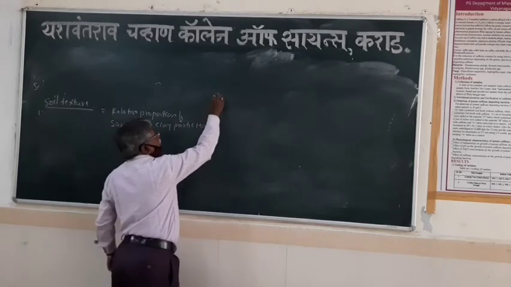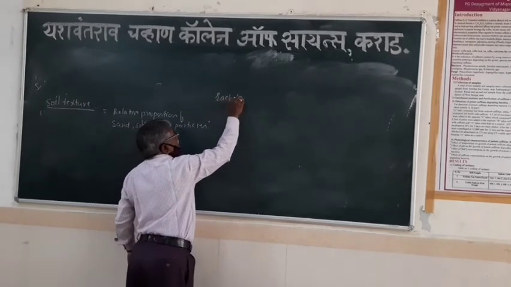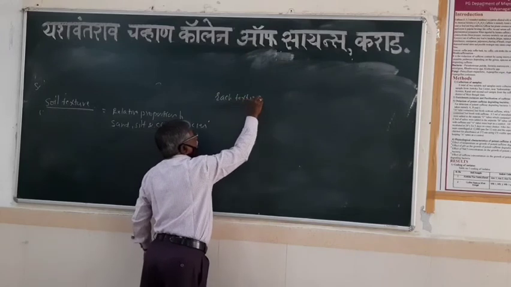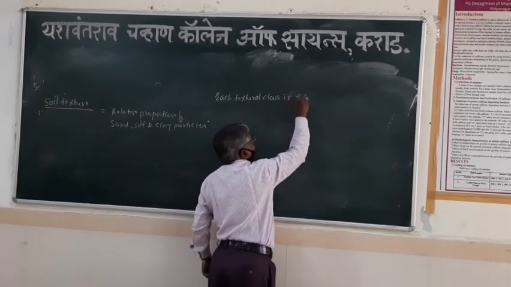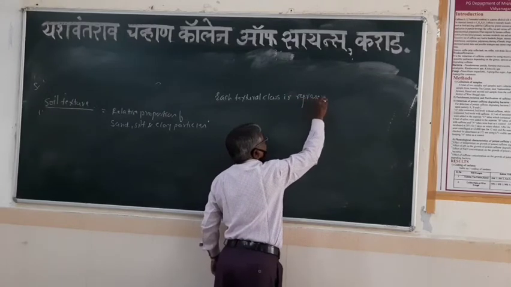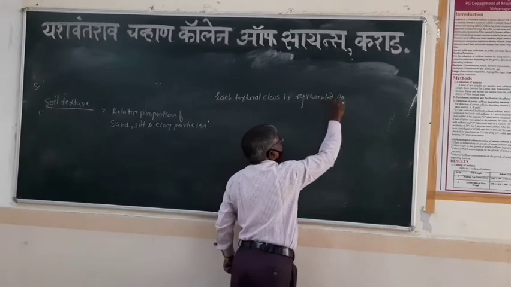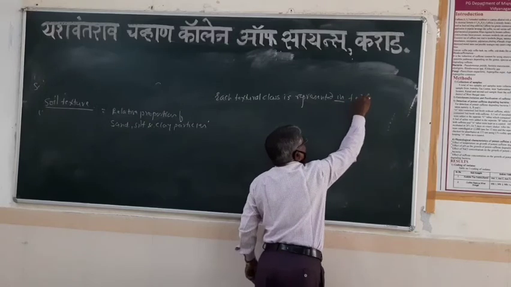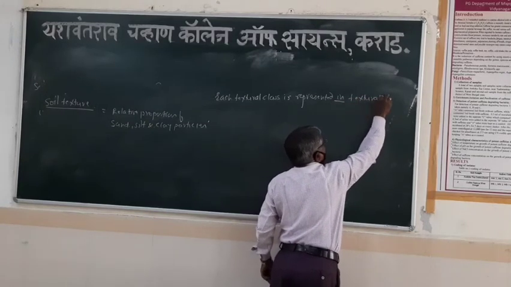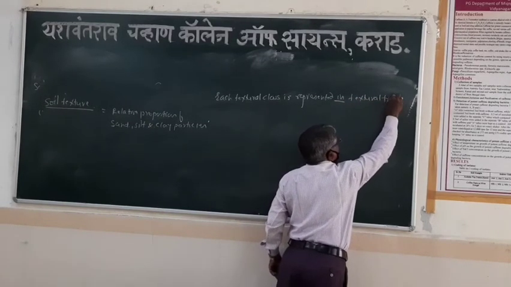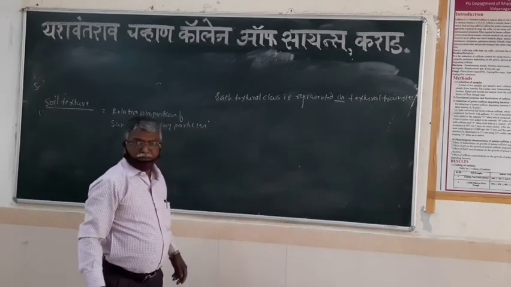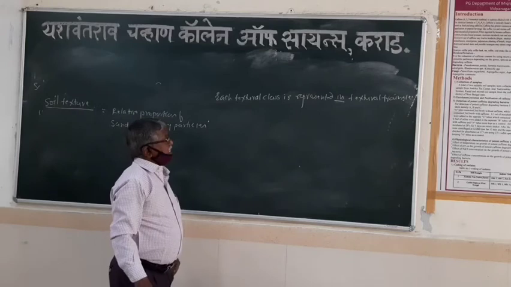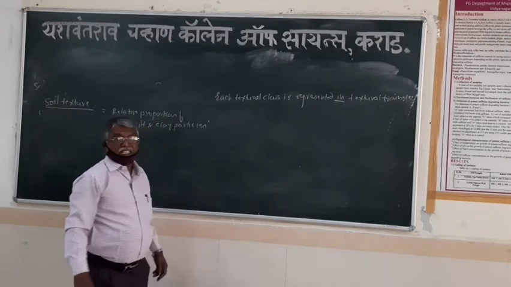Each textural class is represented in the textural triangle.